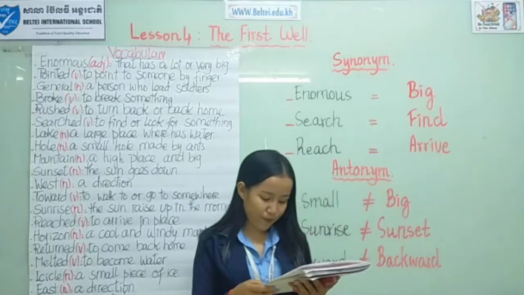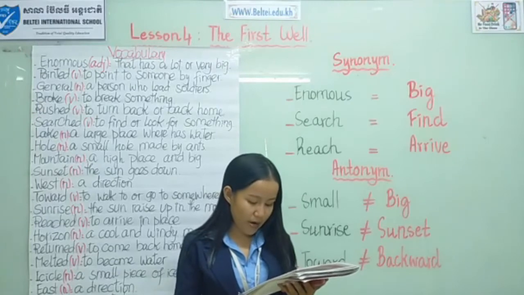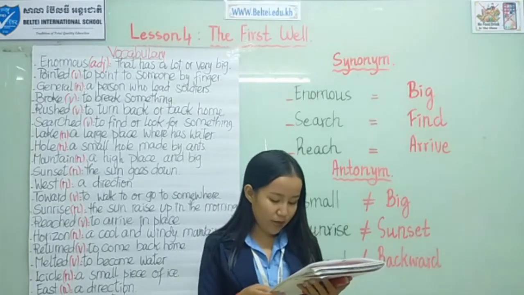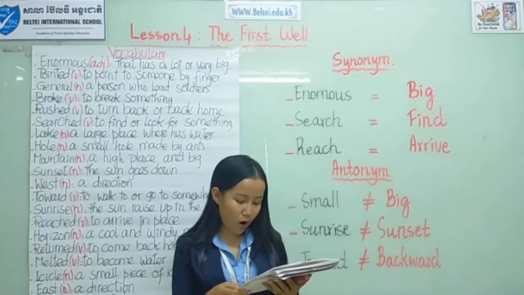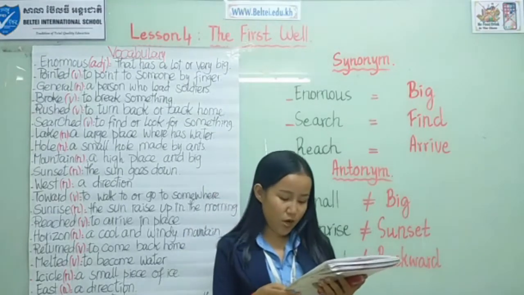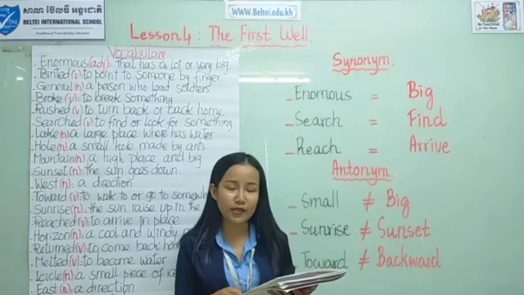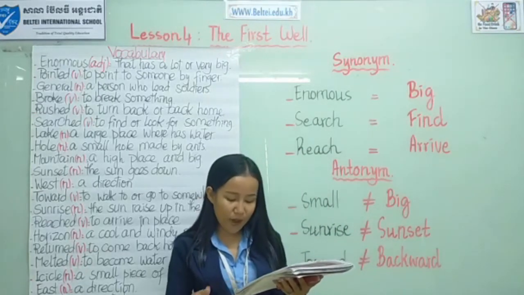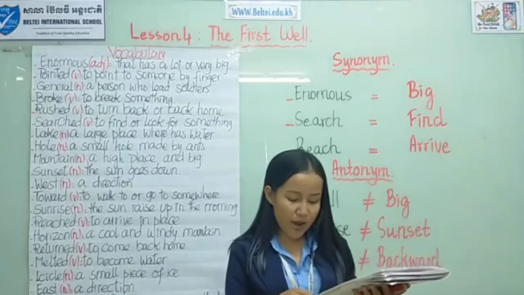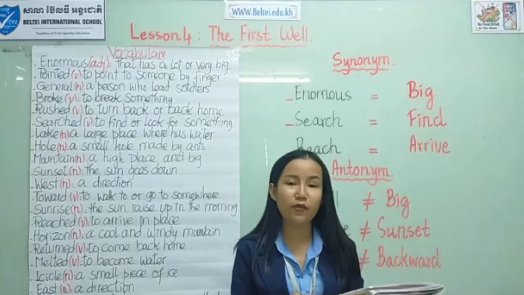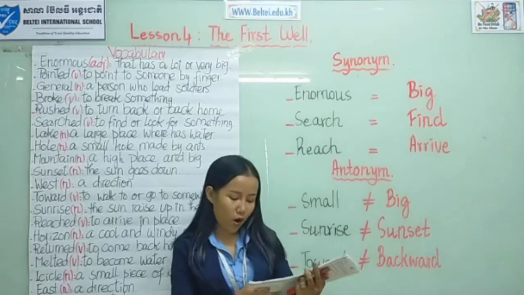Number 13. While the farmer dug a blank, the land rolled in the sun. So the answer is whole. So number 13 you have to complete with the word whole. 14, the last one. There's blank in the hole. So the answer is there's water in the hole. So this is the end of exercise 1 on page 7.